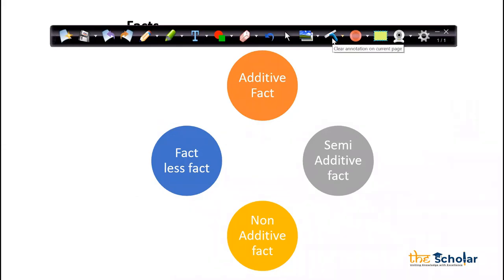But these are different types of facts. Are you guys clear with this? Is this making sense to all of you? So if someone asks you in the interview what the different types of facts are, then we have additive fact, semi-additive fact, non-additive fact, and fact-less fact. Any questions on this? Shall we proceed?